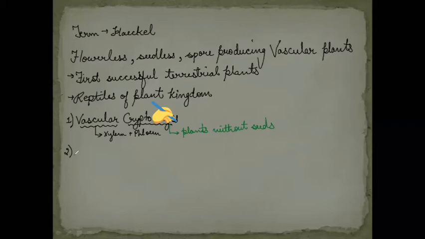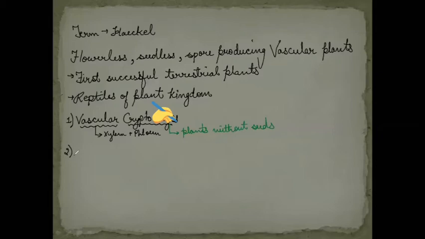Now, in general, they have xylem and phloem, but let me tell you, xylem is composed of 4 elements, and phloem is also composed of 4 elements. We'll see the details of these in plant anatomy, but one point you need to hear, because we are discussing pteridophyta and its characters.